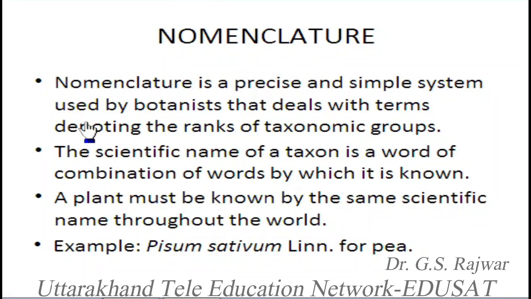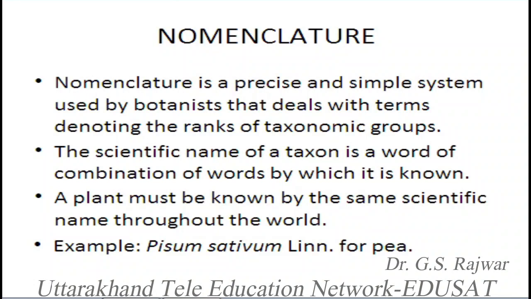and nomenclature is a precise and simple system used by botanists that deals with terms denoting the ranks of taxonomic groups. For example, if you take the example of Pisum sativum, this name has been given for the plant of Papilionaceae family. Pisum is the genus, sativum is the species. So it's a rank or a taxon. Taxon means a unit of the taxonomy or unit of classification.